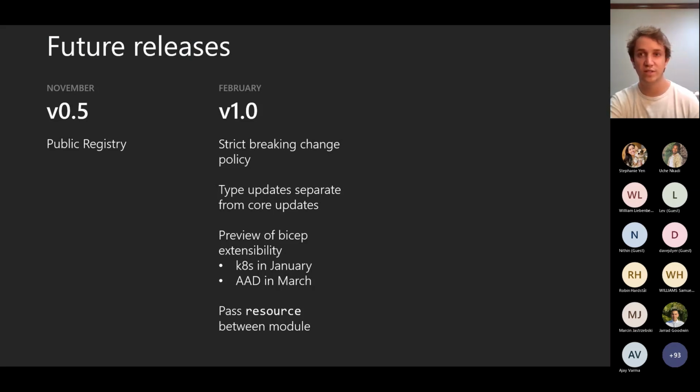Okay. Future releases. So trying to clarify the timeline a little bit. Things got pushed out, as things do. So we released the private registry before the public registry. And the reason why we didn't call that 0.5 is because we've communicated pretty broadly that the public registry is going to come in 0.5. So we're holding 0.5 for the public registry, which we're getting started on now.